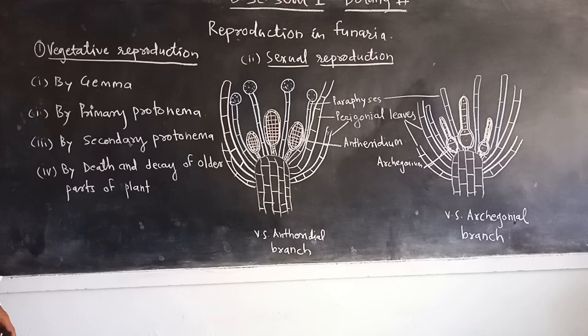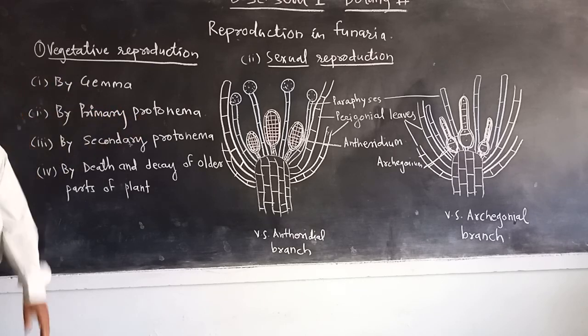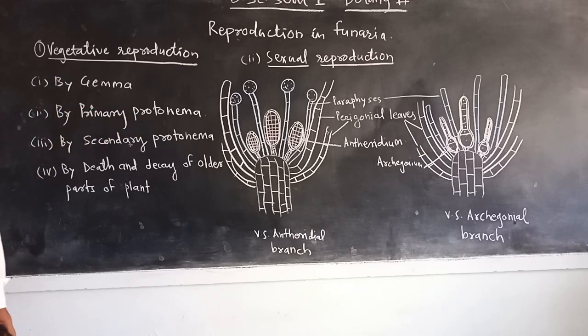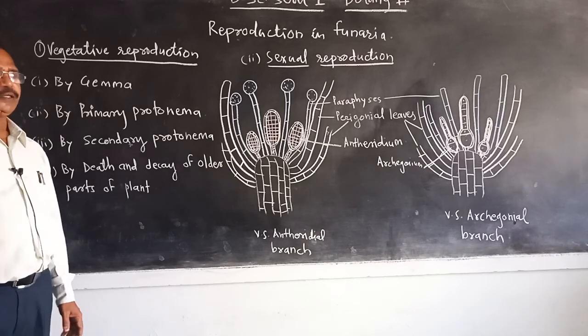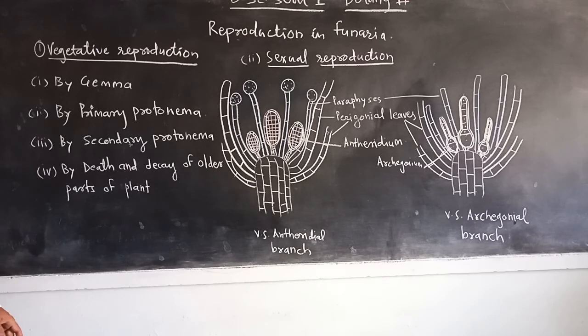That branched filamentous structure is called primary protonema. On this primary protonema, after it gets fragmented into a number of pieces, each one develops a new Funaria plant.